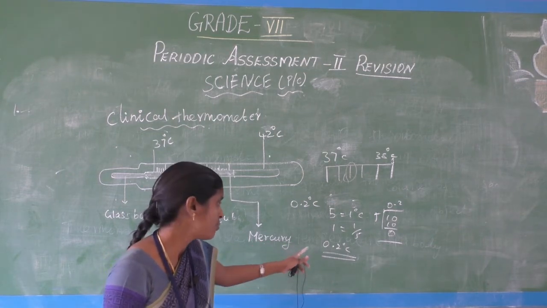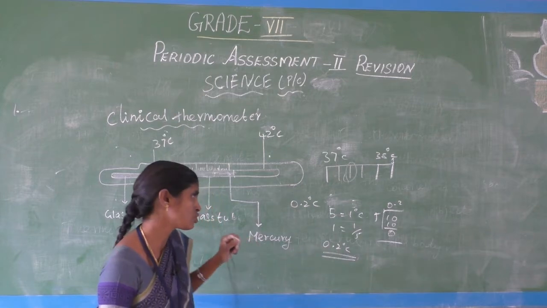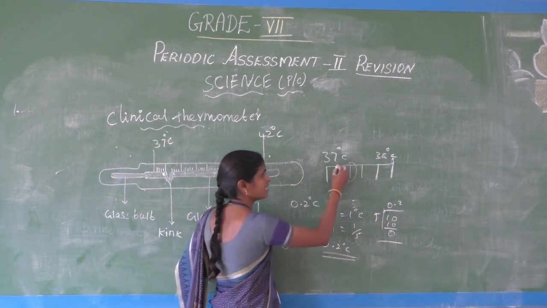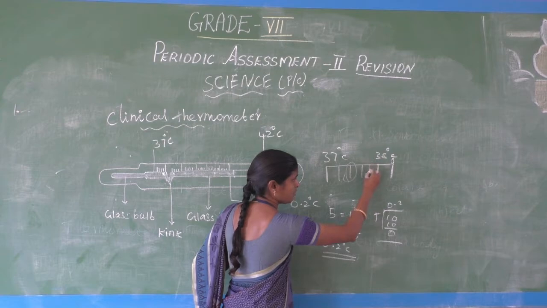0.2 degree Celsius. Suppose between 37 degree Celsius and the next there are 10 lines.